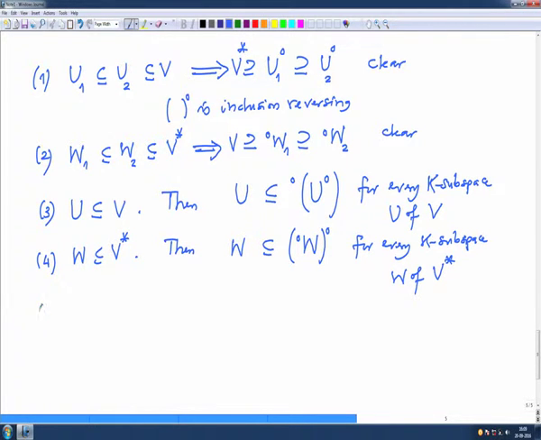So, fifth, now I have the two subspaces, one is this U and the other is which I obtained from U, which is also a subspace of V. So, you take the right circle and left circle. Now, when I apply right circle to this, the inclusion will get reversed. So, that means U right circle contains this, and then I have to apply right circle.